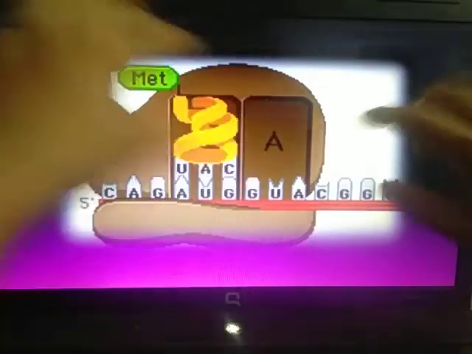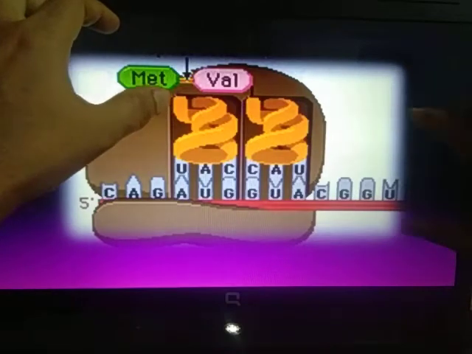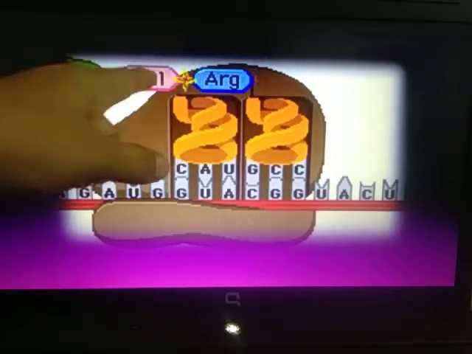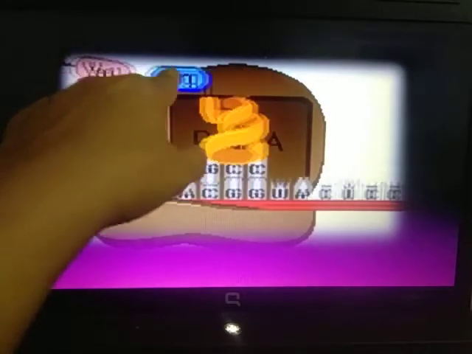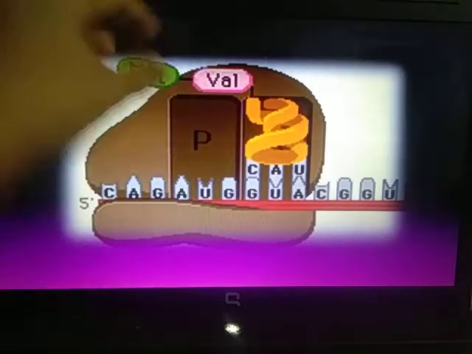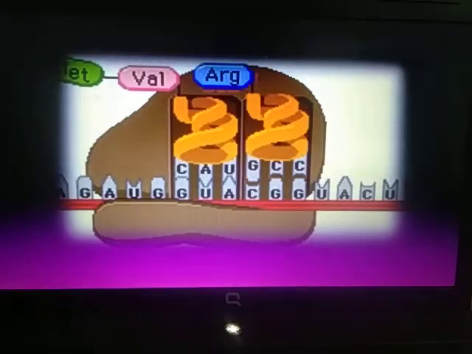Like this the ribosome goes on moving along the mRNA. This is how proteins are formed due to translation and translocation. I hope you have understood these two points.